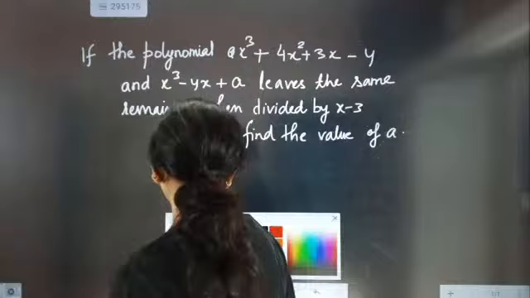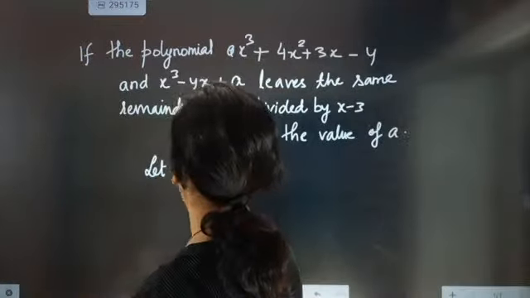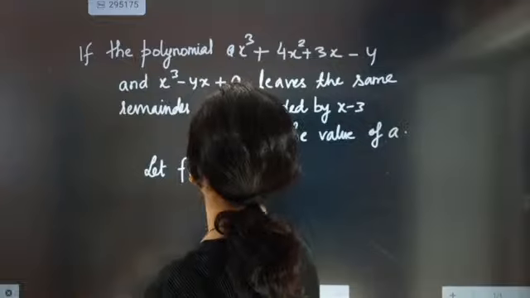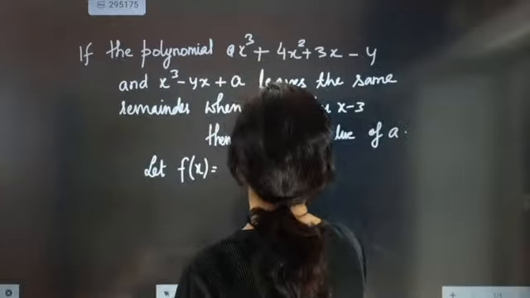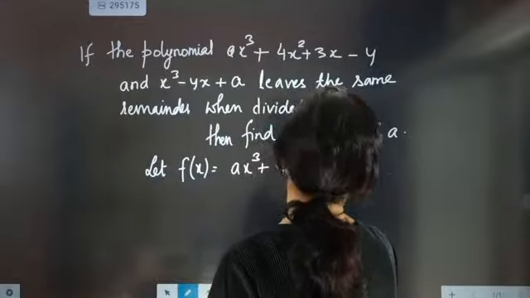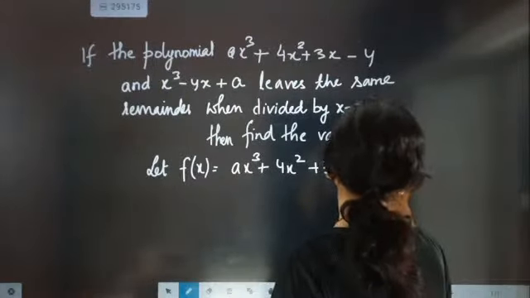Look here. What work you have to do is, first you write, let f of x equal to ax^3 plus 4x^2 plus 3x minus 4.